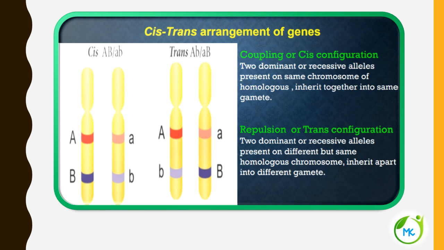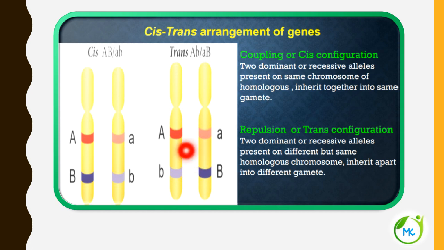And now let's see the repulsion or trans configuration of genes. In case of trans, you can find two dominant or recessive alleles present on different chromosomes.